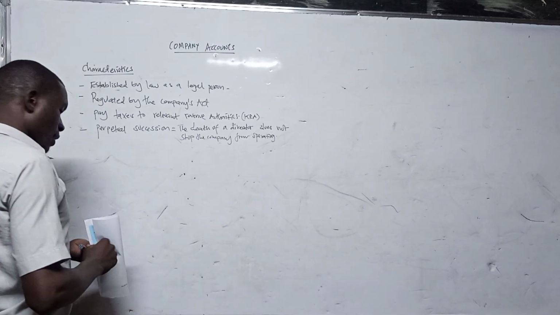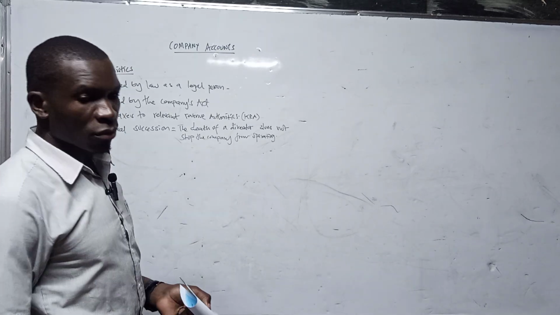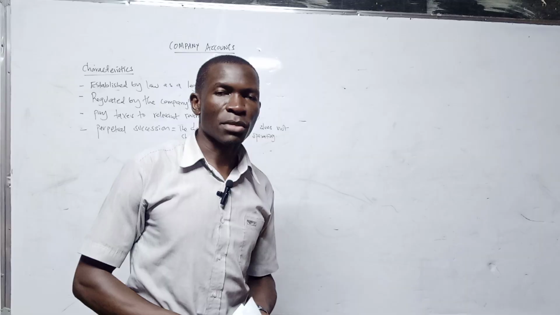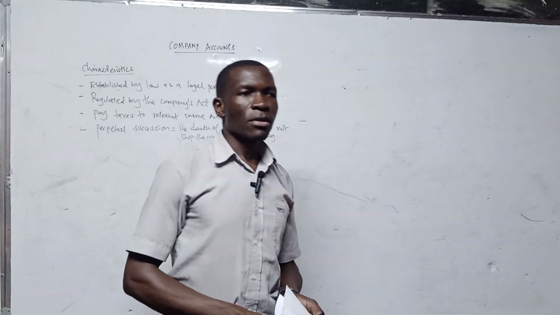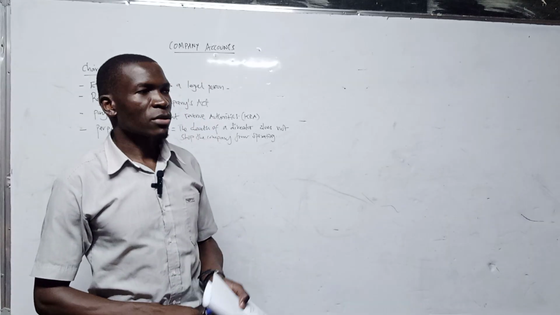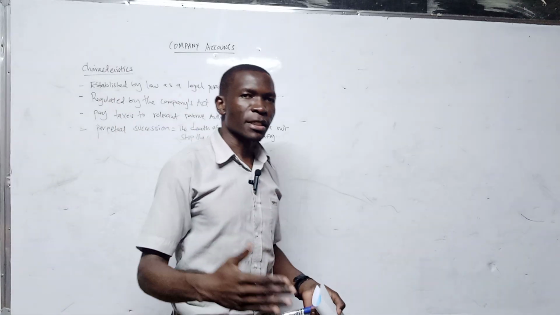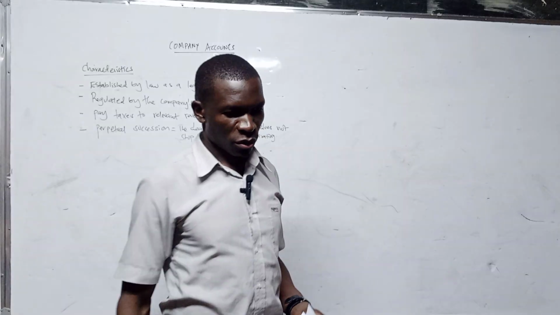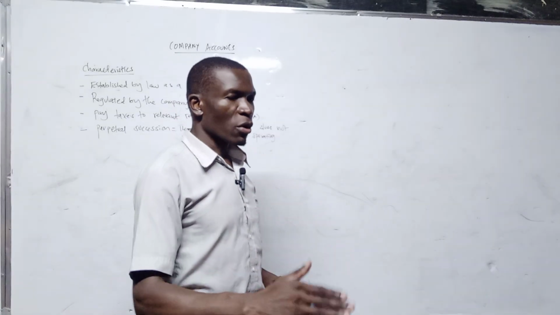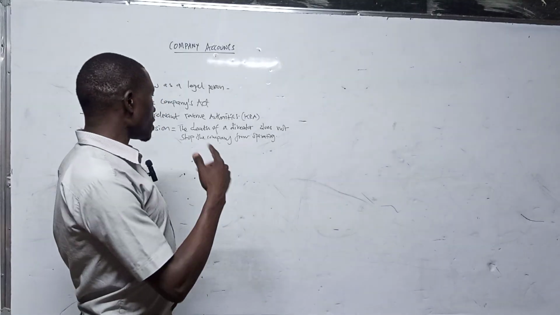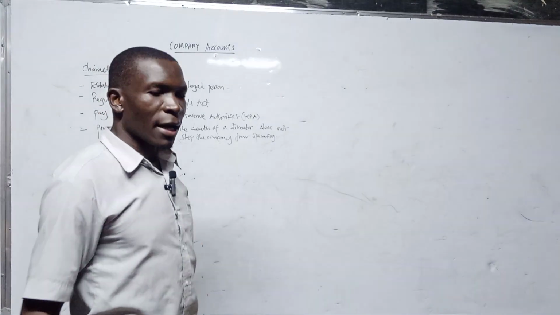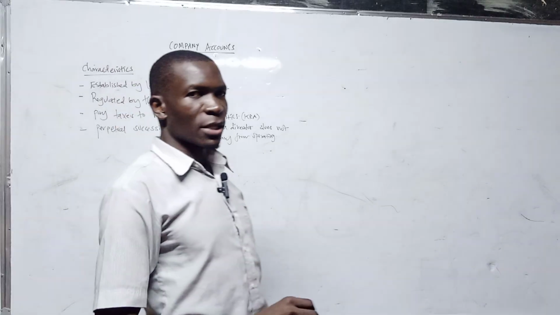In other words, the death of someone working in that company, be it a director, one of the shareholders, or one of the managers, does not stop the company from continuing operations. The company will go on into perpetuity until such a time when it is deemed fit to be wound up under certain requirements as per the law.